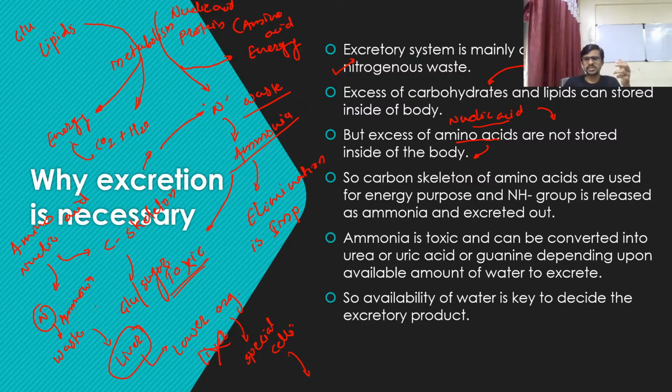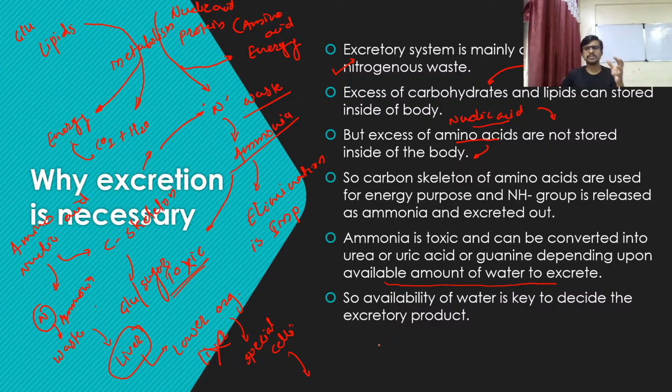The carbon skeleton of amino acid is used for energy purposes, and the NH group is released as ammonia, and it is excreted out by the system. We call it the excretory system. Ammonia is toxic and can be converted into urea or uric acid or guanine, depending upon the amount of water available to excrete, and also depending upon the organism or animal which is going to convert this ammonia into urea or uric acid or guanine. But the most important point here is the availability of water to excrete.